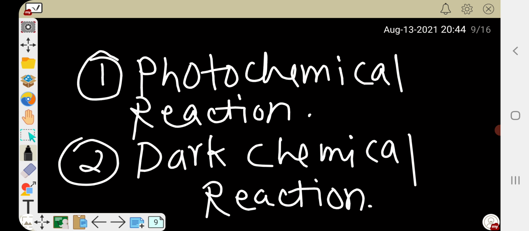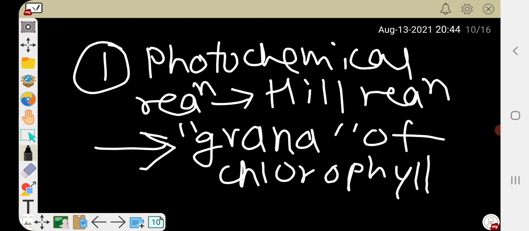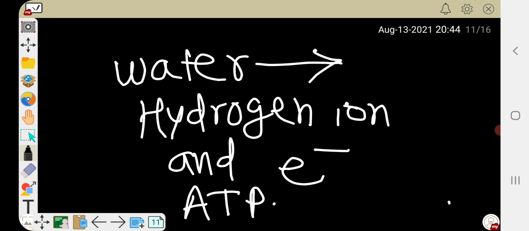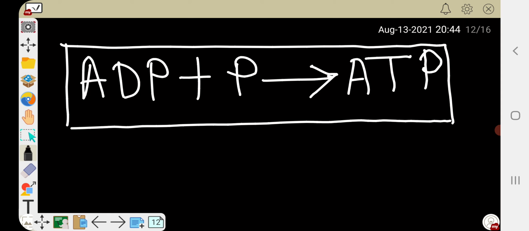Then photosynthesis occurs by two reactions, photochemical reaction and dark chemical reaction, out of which the photochemical reaction is also called Hill reaction, which occurs in grana of the chlorophyll. Here water is reduced into hydrogen ion plus electrons, and the final product is ATP. ADP plus P gives us ATP. This is the final product of that reaction.